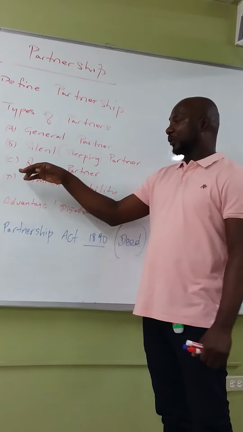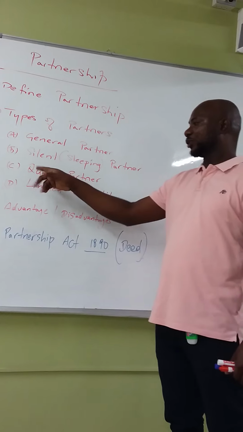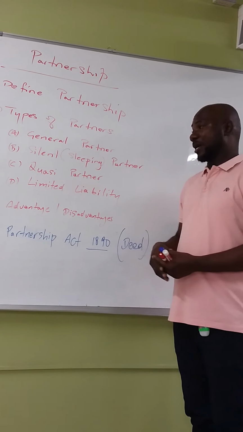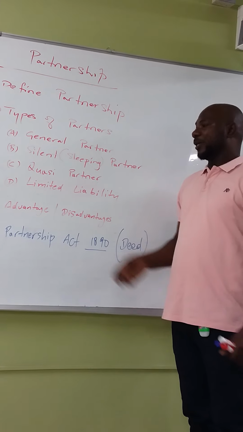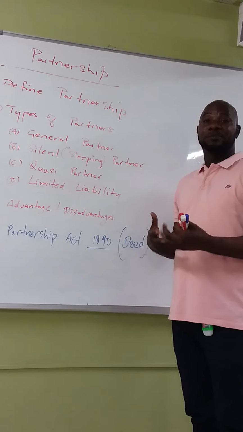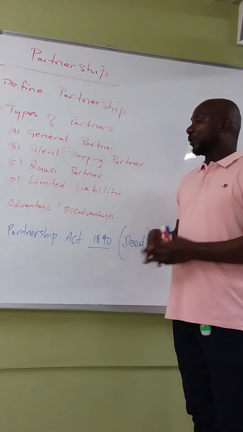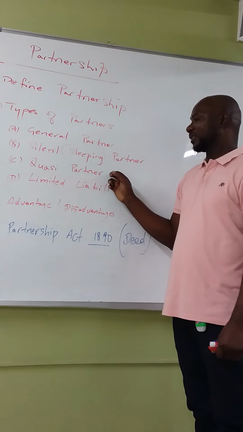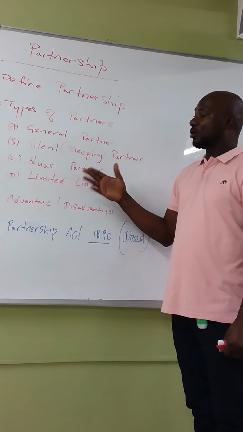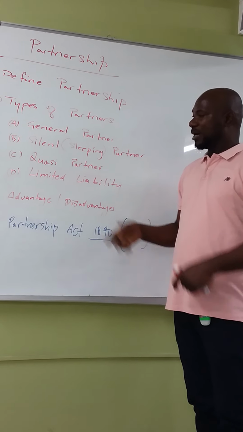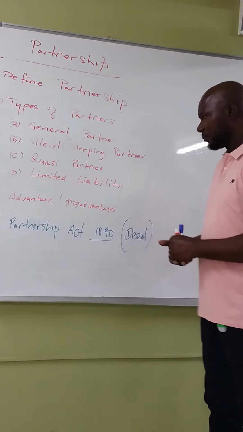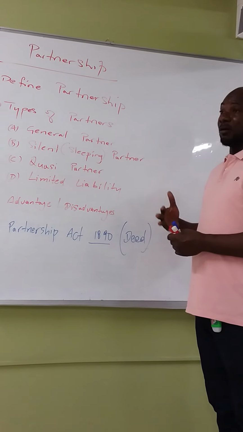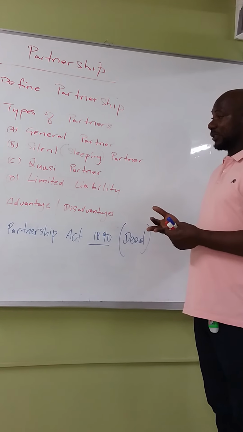The next we're going to look at is the quasi partner. That's QUASI. Who are your quasi partners? Quasi partners are pretty much partners by association. They look at what they do for the business, and they are engaged, or pretty much called, partners. What do we mean by partners by association? It's based on their business involvement or their relationship with the business.